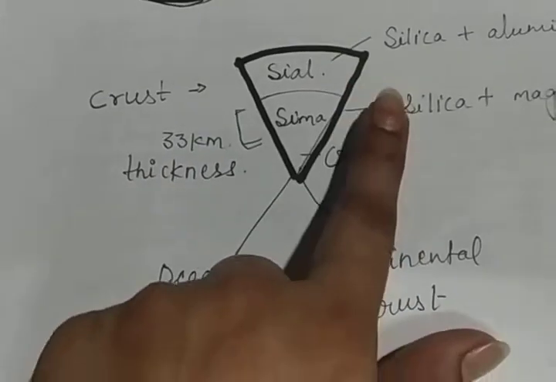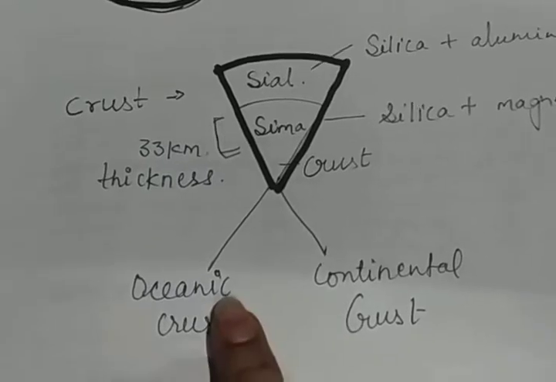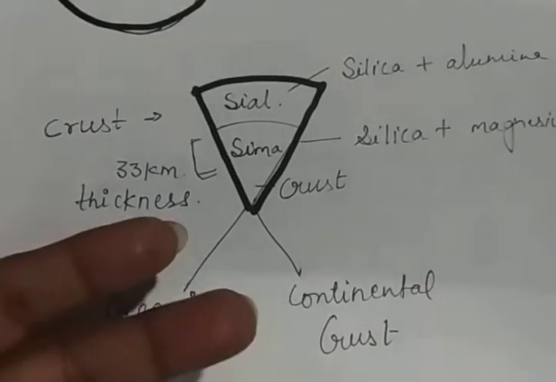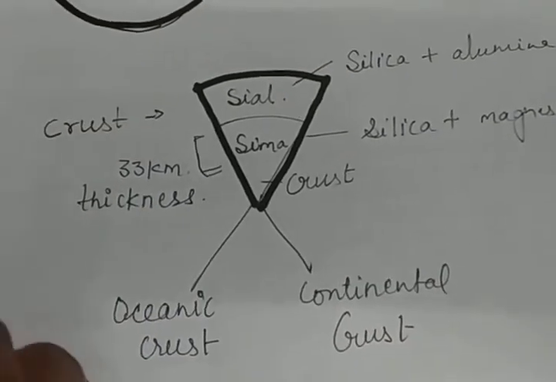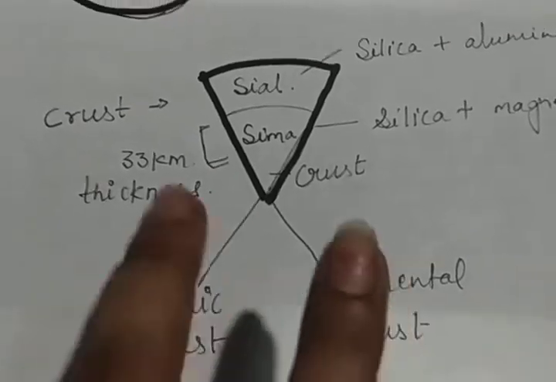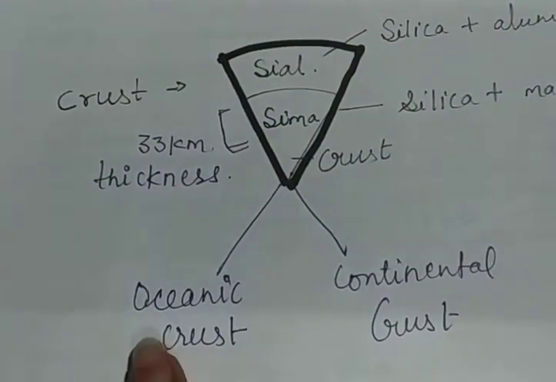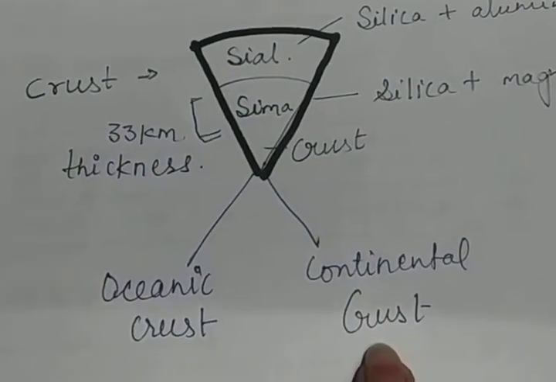We will divide this crust into two layers. You can see two things on the earth, definitely the oceanic part and the continental part. Besides that, you can see mountains, rivers and other things on the continental part. So to make it easy for us, we can divide this crust into two important portions. The first one is the oceanic crust and the second one is the continental crust.